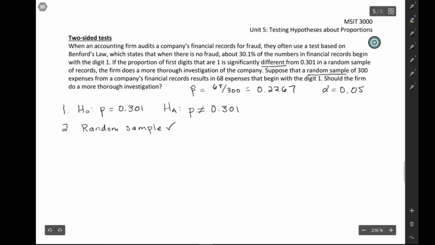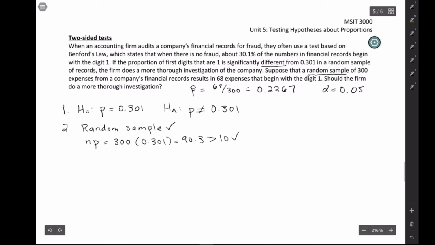Remember, it depends on both N and P. So we're going to take 300, that's our sample size. P comes from the null hypothesis, 0.301, and that's going to be 90.3. Definitely bigger than 10, so that's good.